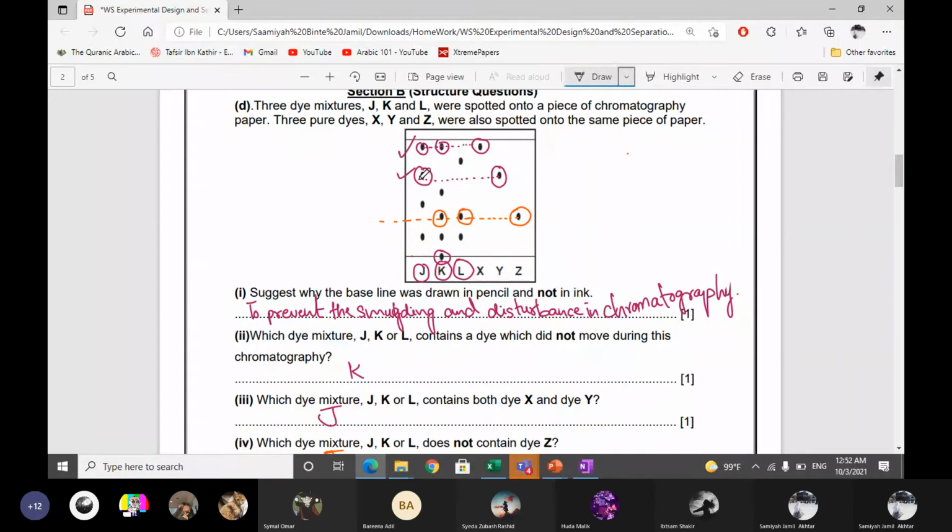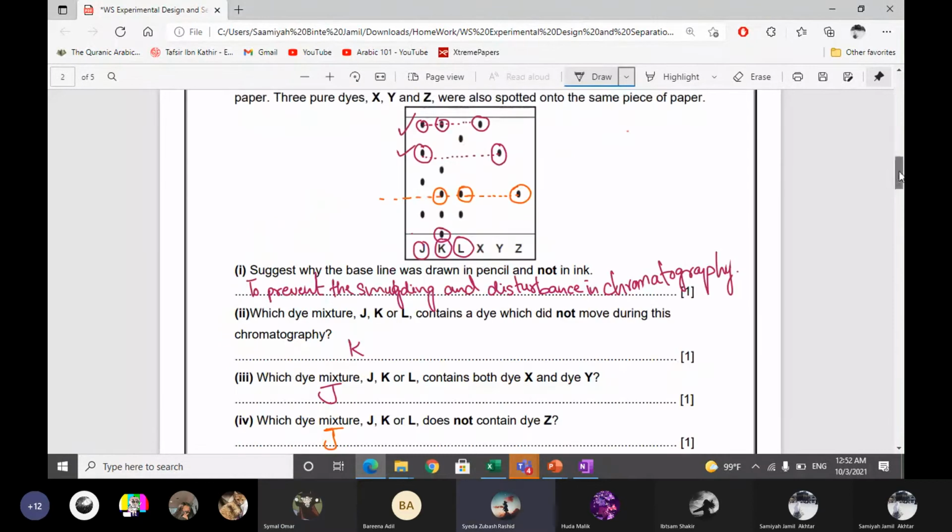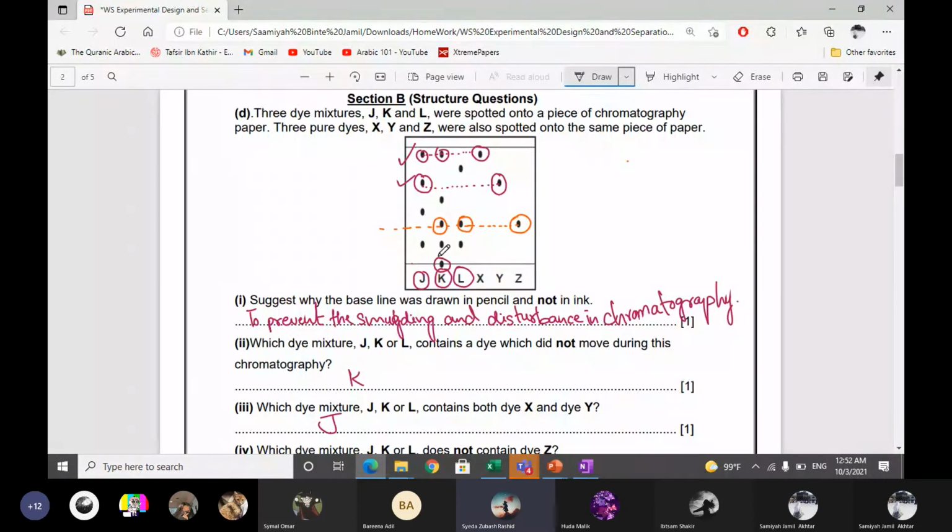In J, there are seven pigments. Miss, can you show me MCQ question 4? It's C. Got it. K is also a mixture of 5 different pigments, and L is also a mixture. But X, Y, and Z are pure compounds because they show only one pigment. Suggest why the baseline was drawn in pencil.